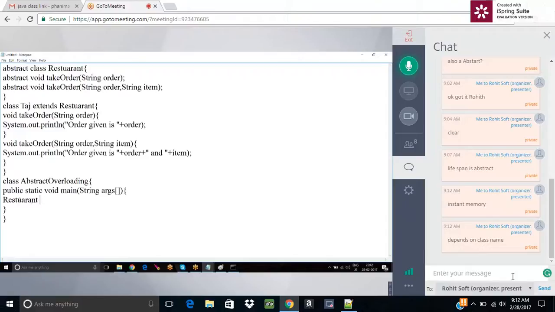A restaurant R equals new Taj. Taj is a restaurant, so the Taj object can be stored in a restaurant. So R dot take order. Either I can give one order, or I can give two orders. So overriding is possible, and overloading is possible in a single class. That too for abstract methods like starters, main course, comma, paper. Now save this.